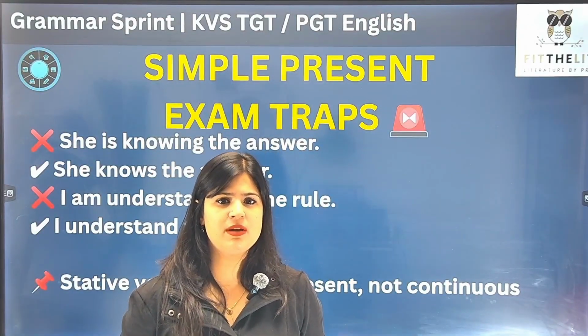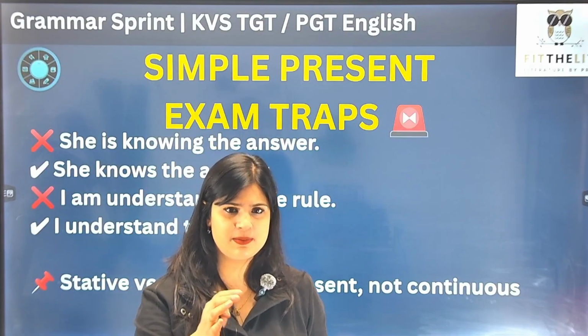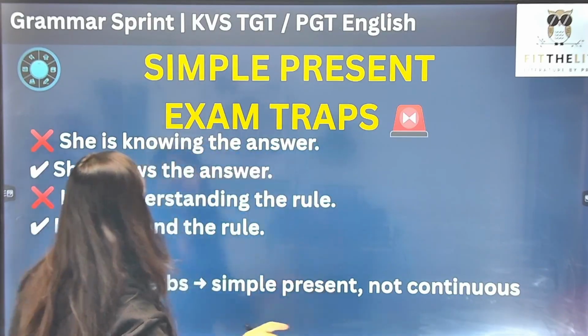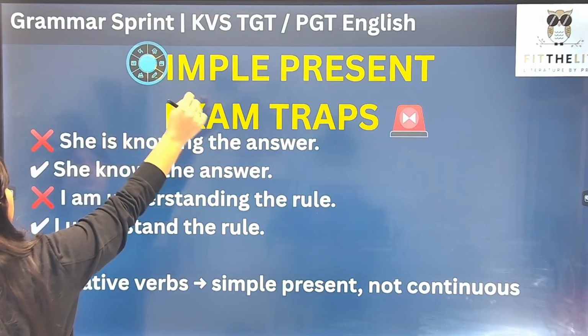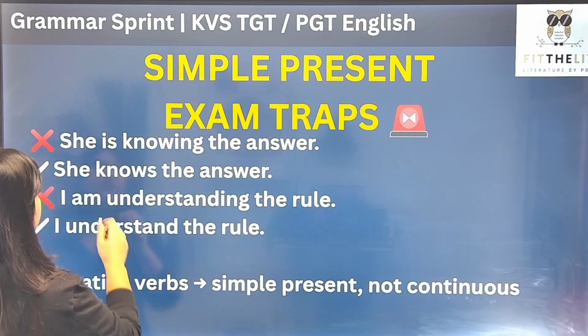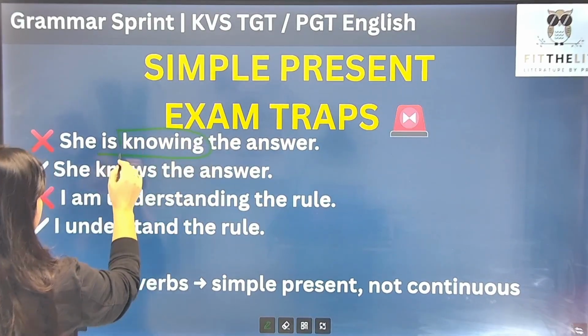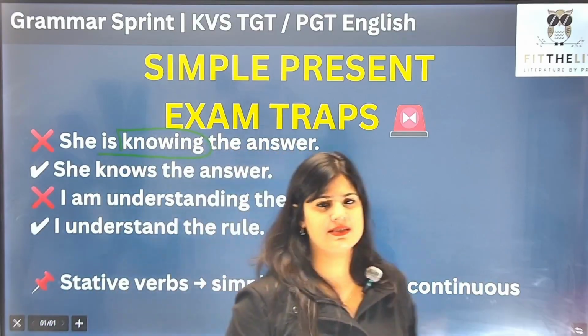Stative verb कौन से होते हैं? जो कि हमें condition बताते हैं किसी चीज की. I'll explain it in detail. Just bear with me for once. So, she is knowing the answer. So know is actually a stative verb.